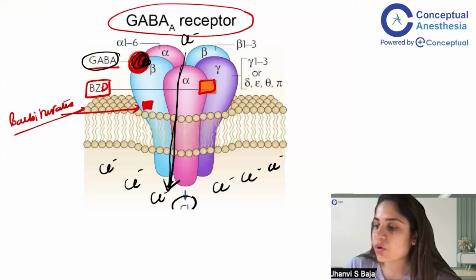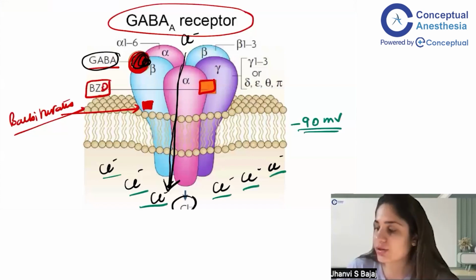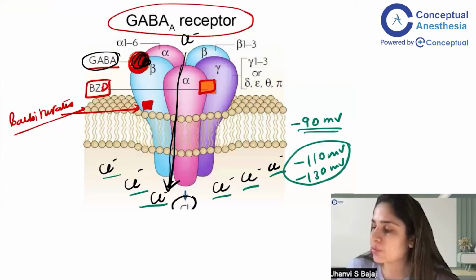The basic RMP, or resting membrane potential of the neuron, as we know, is minus 90 millivolts. As more and more negatively charged ions, that is chloride, enter inside as the chloride channels keep opening when GABA attaches, this membrane potential will go more negative. Maybe it will become minus 110, minus 130 millivolts. When it becomes so negative, we say the neuron is hyperpolarized.